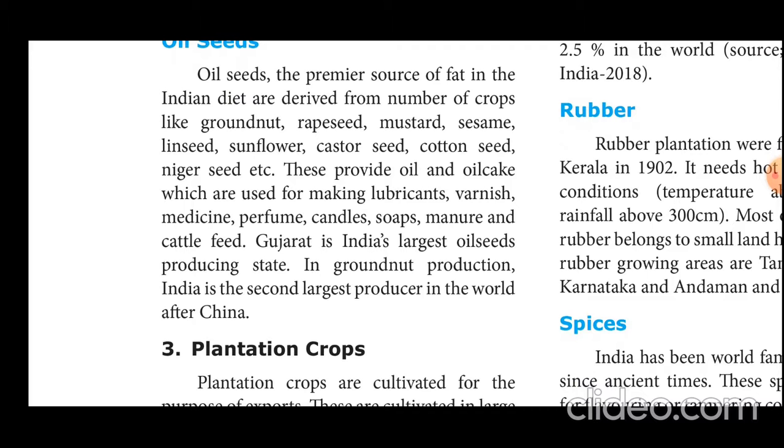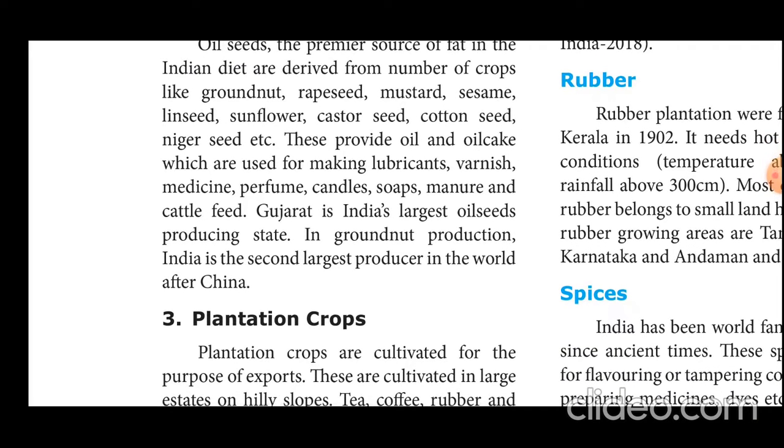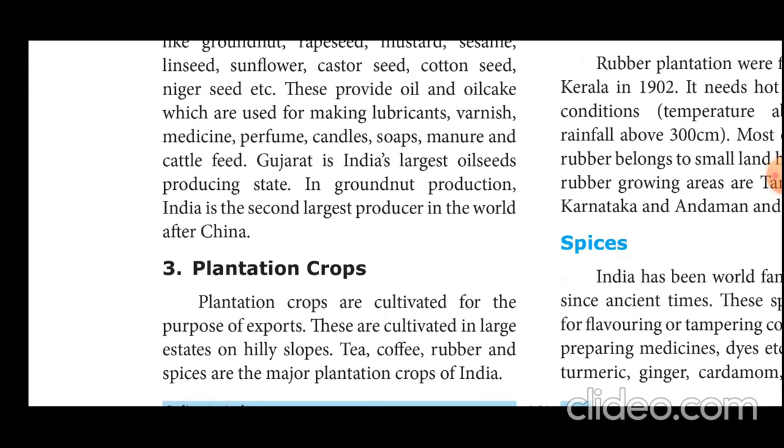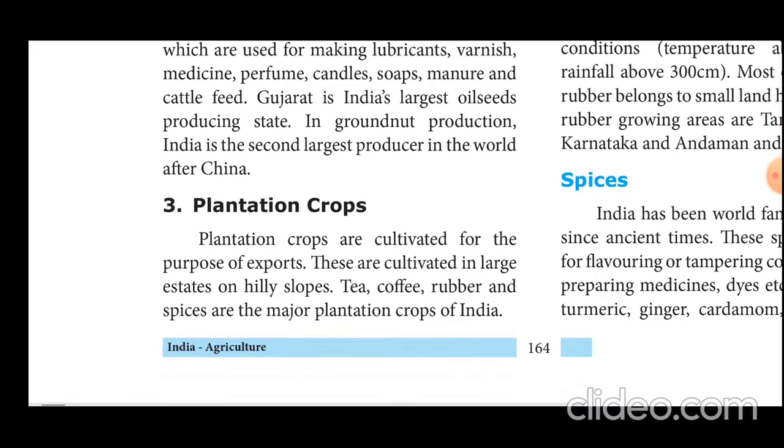These are the seeds of oil seeds. This provides oil and oil cake which are used for making lubricants, varnishes, medicine, perfumes, candles, soap, manure and cattle feed. Gujarat is the largest oilseed producing state. In groundnut production, India is the second largest producer in the world after China. China stands first and India second.